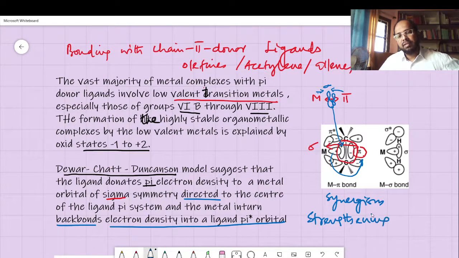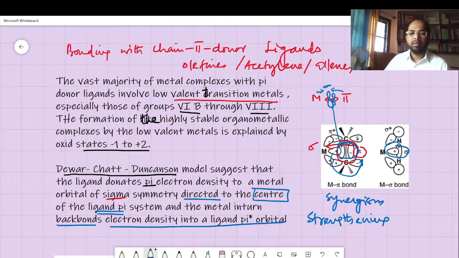Here I would like you to stress the fact that being directed to the center of the ligand pi system is more important. The center of the ligand pi system. So that results in an M pi bond and an M sigma bond. This is the sigma bond, the M sigma bond, and this is the M pi bond. So you must be able to draw it. I am going to give some example.